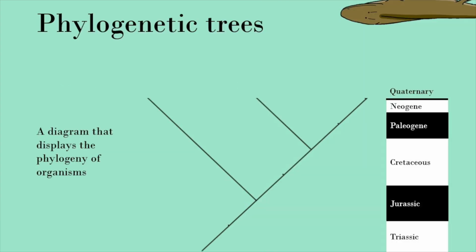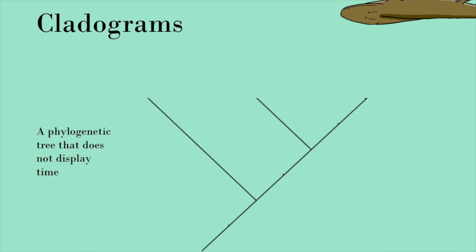The cladistic classification of organisms is displayed on a diagram called a phylogenetic tree, which is sort of like a family tree, a branching diagram that represents the history and relationships of groups and species. In this video, I will be using cladograms, which are a type of phylogenetic tree that does not display time along one axis, for simplicity, as time will not be relevant here.